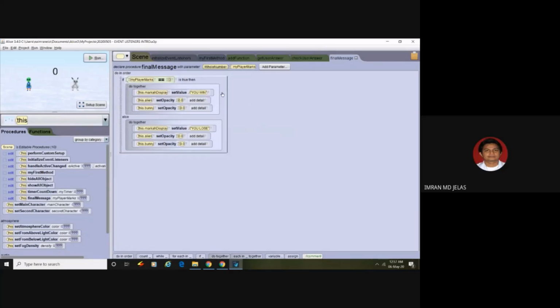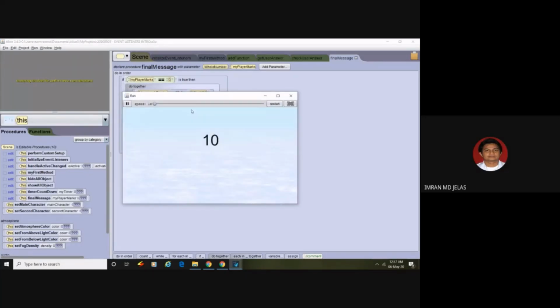Now let's try to exit on you. Bunny becomes the second character, that means the alien will keep asking questions. So let's switch. The main character now is alien. Switch the main character to Bunny.